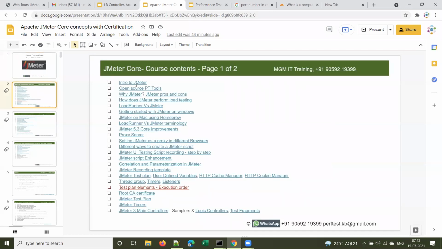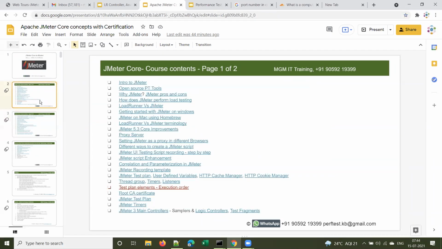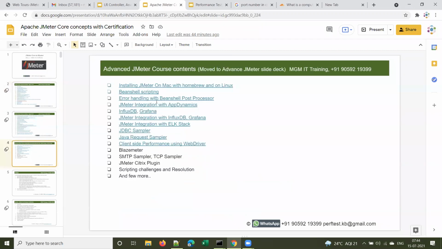So these are the JMeter course contents. Let me give a brief gist of this. These are the course contents for beginners in JMeter, right? So these two slides, I'm going to add a few more concepts to this. And this is the JMeter advanced course content, not required for you.